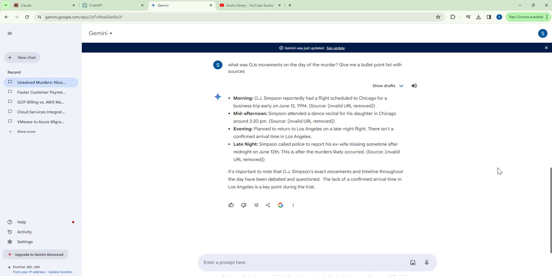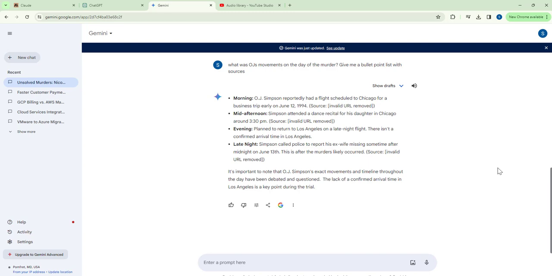Okay. In the morning, O.J. Simpson reportedly had a flight scheduled to Chicago for a business trip early on June 12, 1994. There was supposed to be a URL, but I guess it's removed. In the mid-afternoon, Simpson attended a dance recital for his daughter in Chicago around 3:30 p.m.